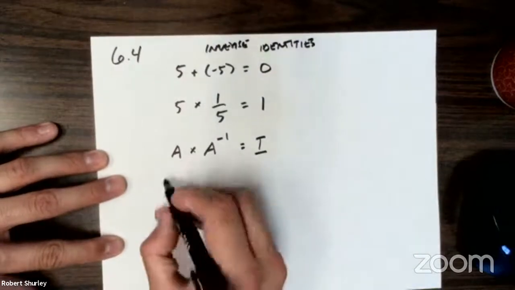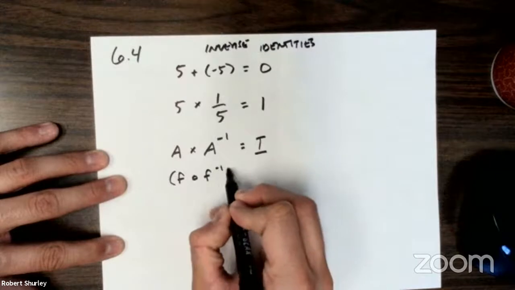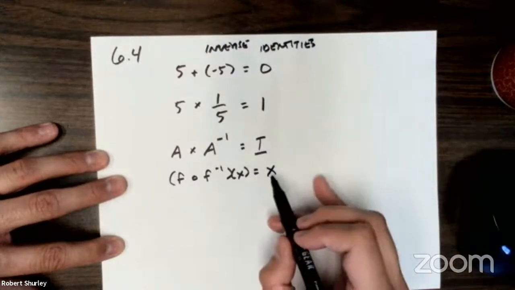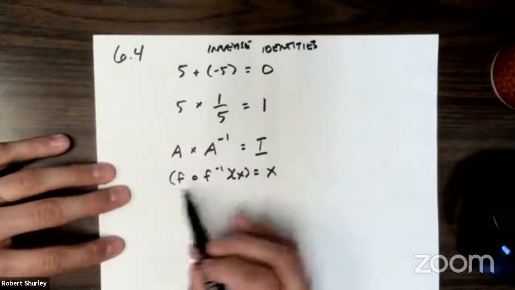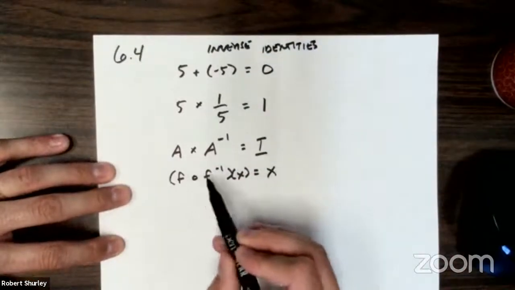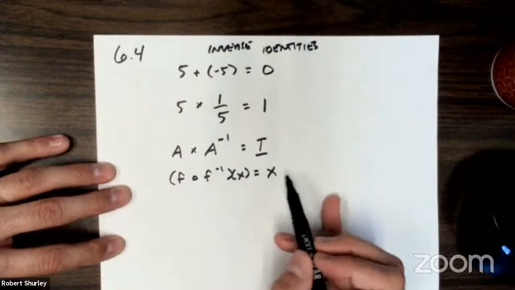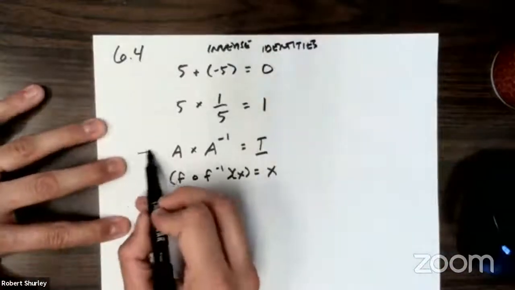Oh, you know what? Composition, we did composition too. Remember when we took the composition of inverses, it gave us x. It's because x was the identity with compositions. Okay, never mind, that was just a side thought. I forgot something that we did learn this semester. But the composition of inverses gives us the identity x, which on a graph, x is the identity. Anyway, back to this though.